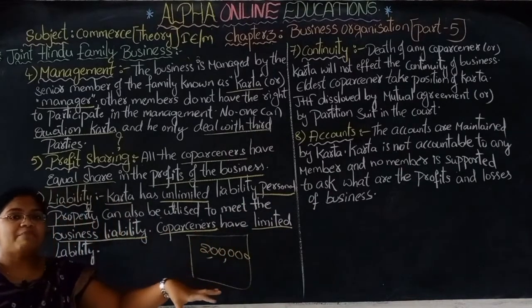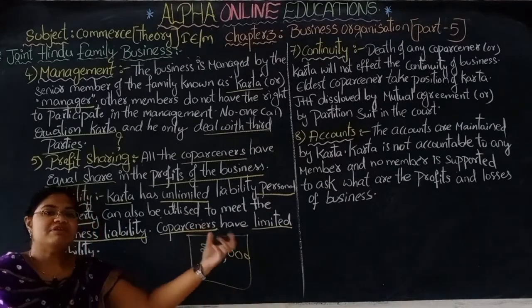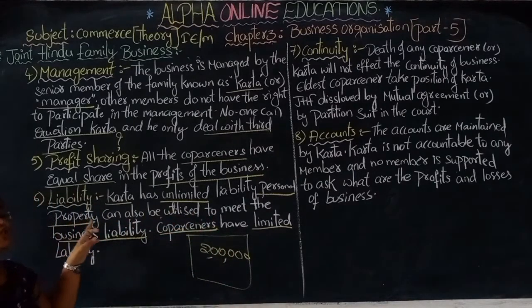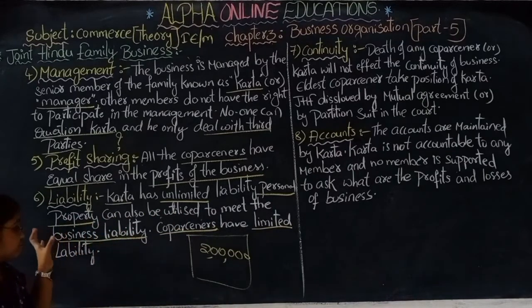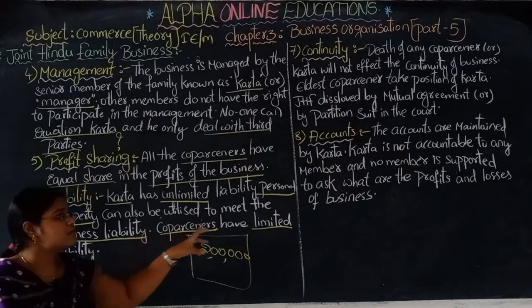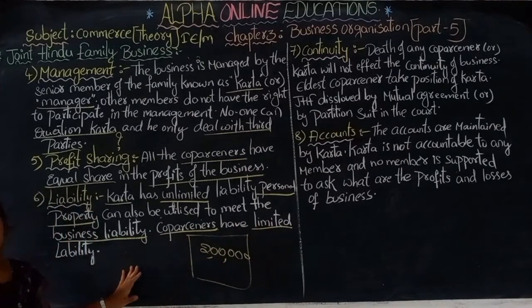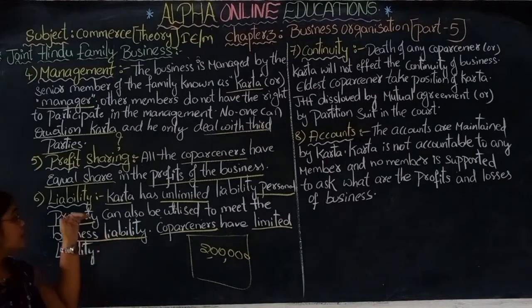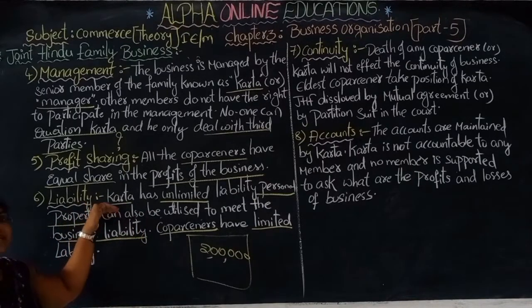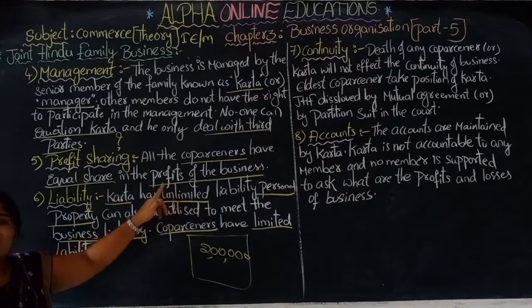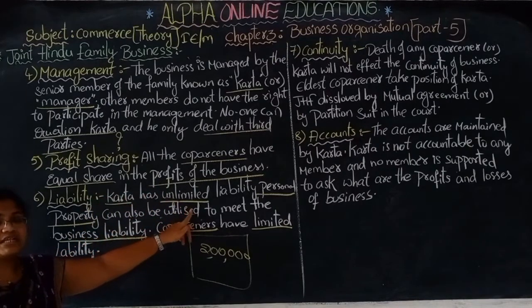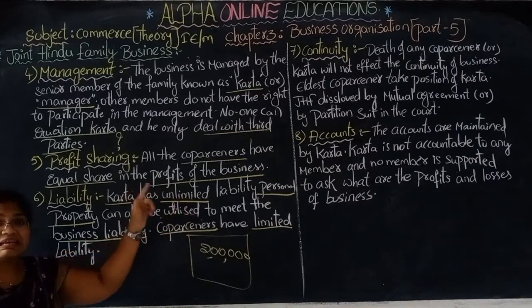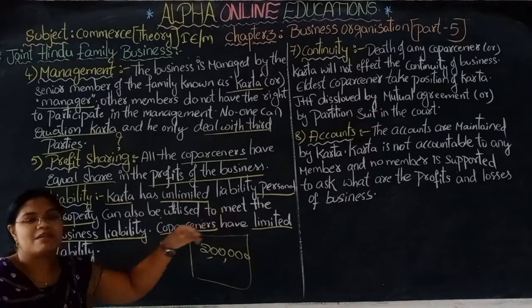So the liability is unlimited liability. His personal property is also used in the business. Co-partners have limited liability. They don't have unlimited liability. The co-partners' personal property will not suffer such damage. But the karta is the head of the business. He is the senior member, the manager. He is everything for the business. So if there is a loss, he has to bear that unlimited liability also. His personal property will be lost.